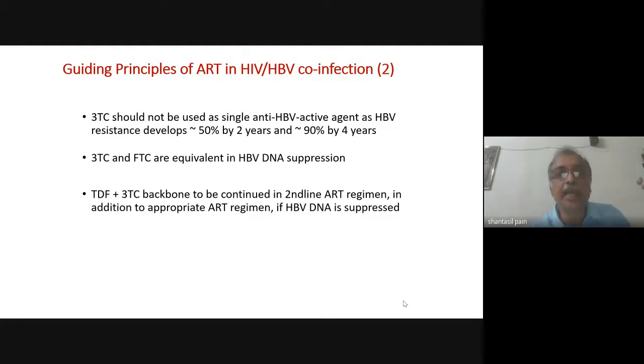So in the second line, the patient will be getting zidovudine, lamivudine, dolutegravir, and also tenofovir. So whenever a patient is having a TDF-based first-line regimen and you are going to change that to a non-TDF based regimen, always check for the hepatitis B surface antigen status of the patient. Even if he has proved to be HBsAg negative in the past, at the time of changing the regimen, again check for the HBsAg status of the patient.